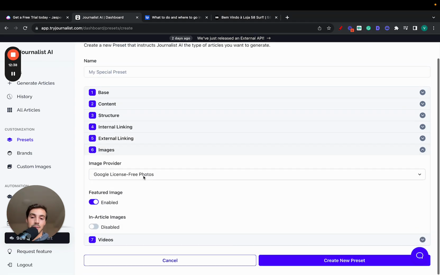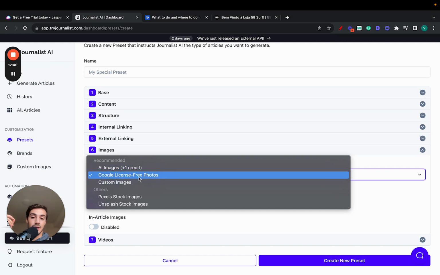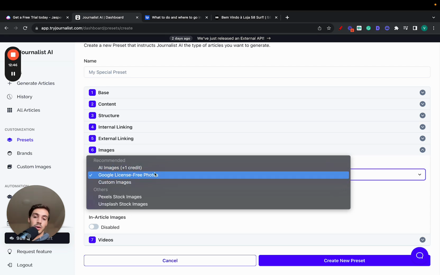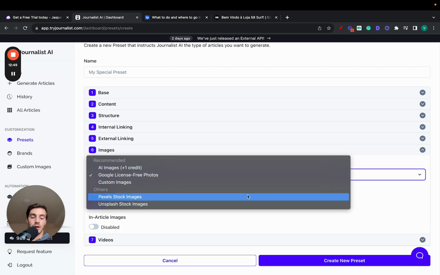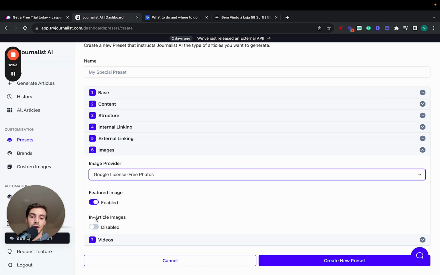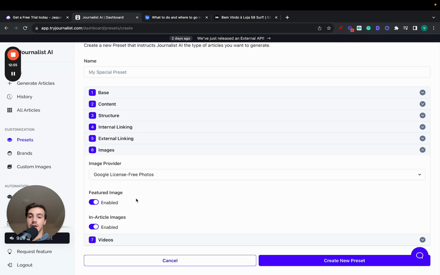Then images. Like I said before, you can use your own custom images if you like. So if you're only using brand images, you can do that. Or you can just use AI images or Google license-free photos or stock photos if you like. We give you a ton of options right here. You can, of course, enable the featured image for the article. And again, in-article images, which I do recommend you enable.